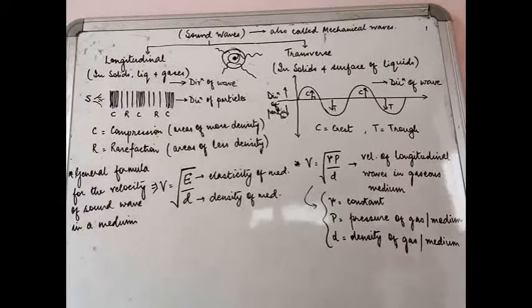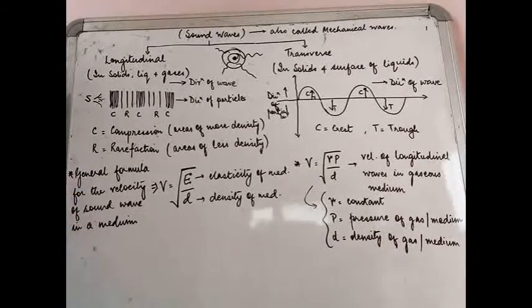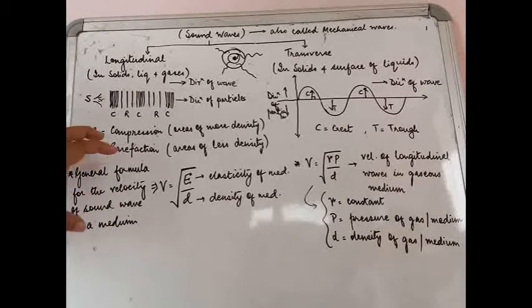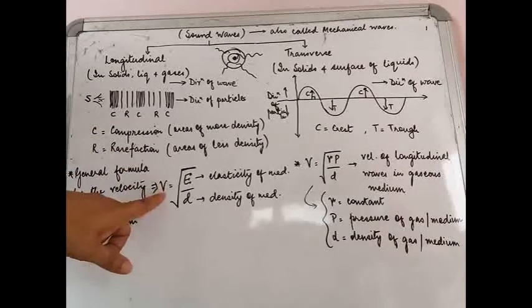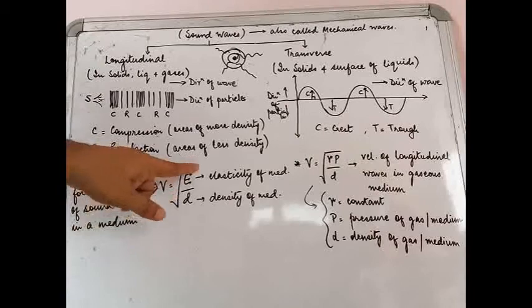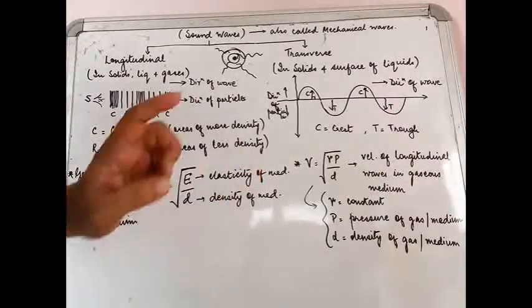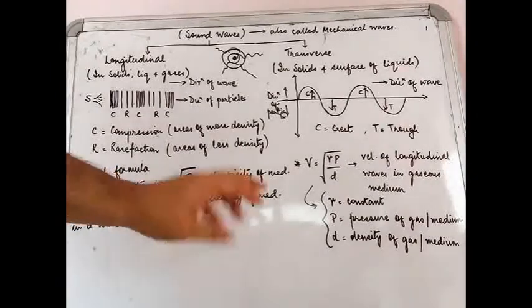Now let us quickly come down to the general formula. You will have to keep in mind there are different cases of longitudinal and transverse waves involved. The general formula for the velocity of a sound wave in any medium applies in all mediums: velocity equals square root of E upon D. E is the elasticity of the medium, D is the density of the medium.